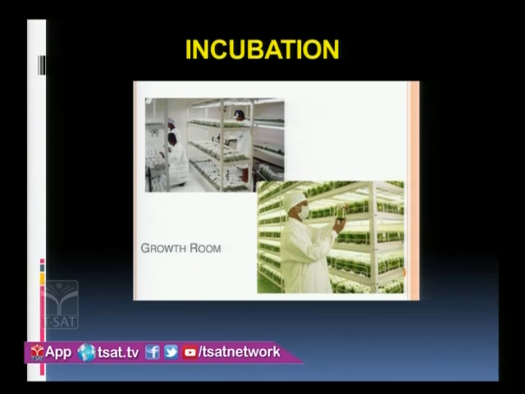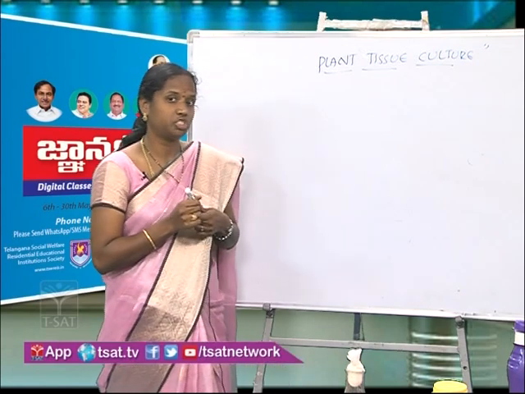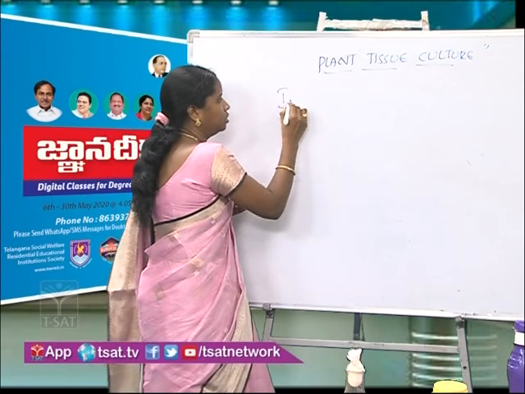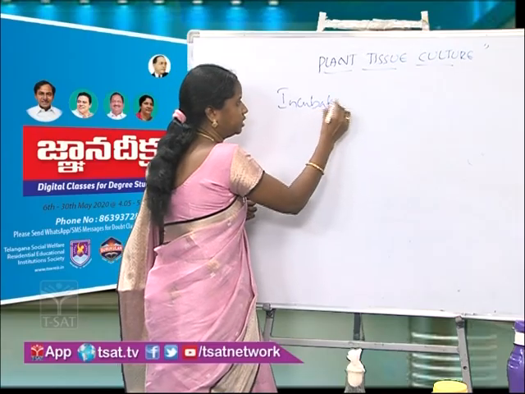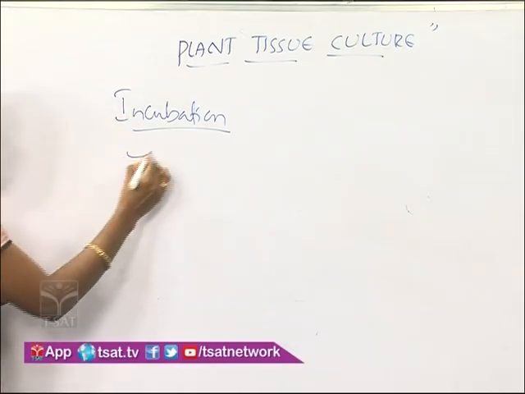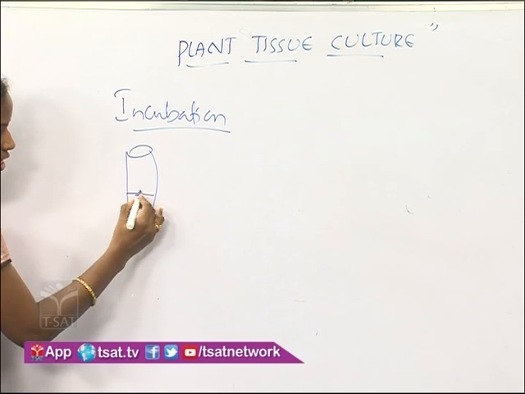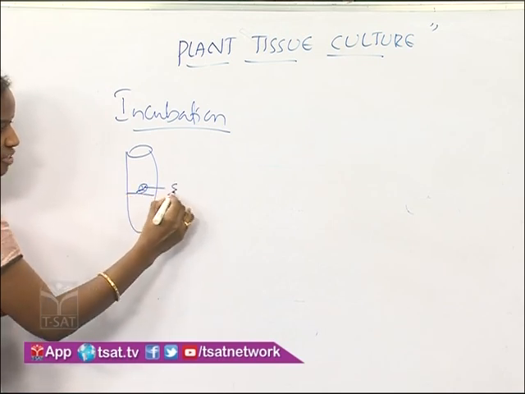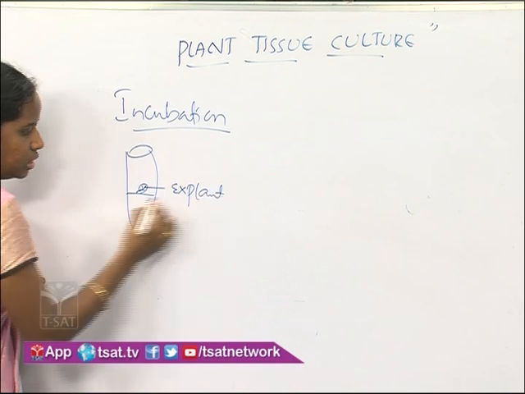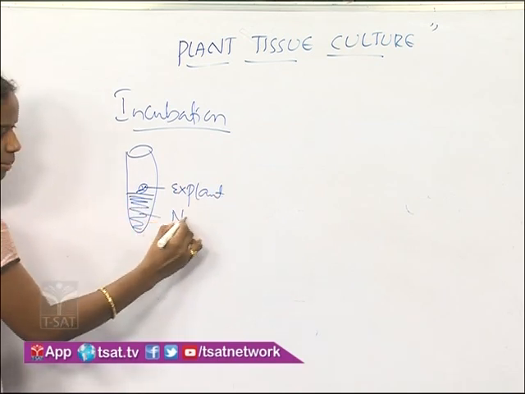During the incubation process, those are the growth rooms where our explants are placed on nutrient medium under sterile conditions, and then they are left for their next growth. Now see what happens during the incubation. I will explain here. Incubation means we have taken our plant explant on a nutrient medium.